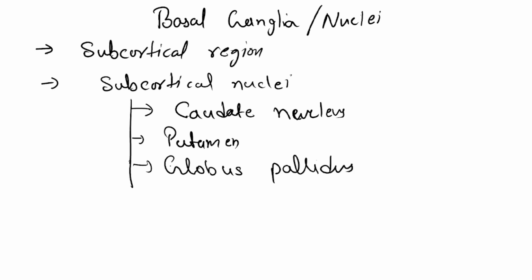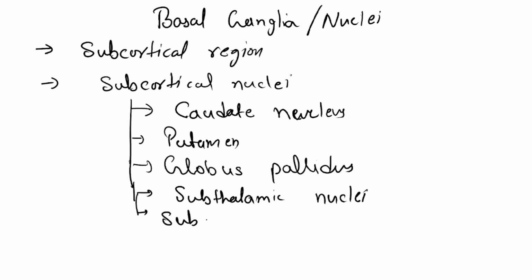Next component is subthalamic nuclei. It's different from the thalamus. Thalamus is different, subthalamus is different. The last is substantia nigra.